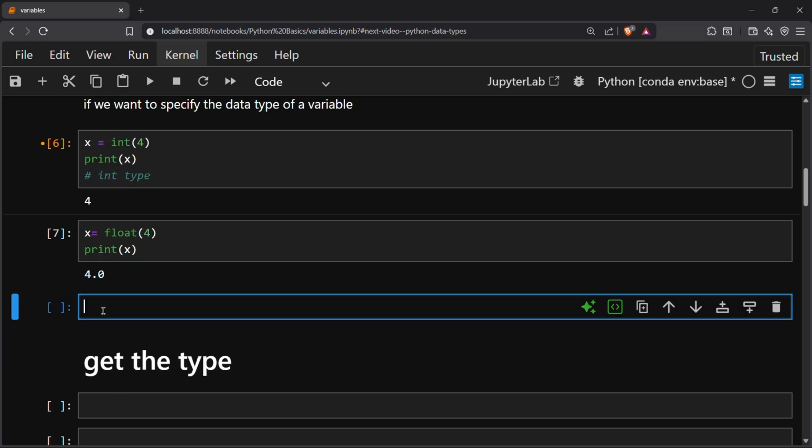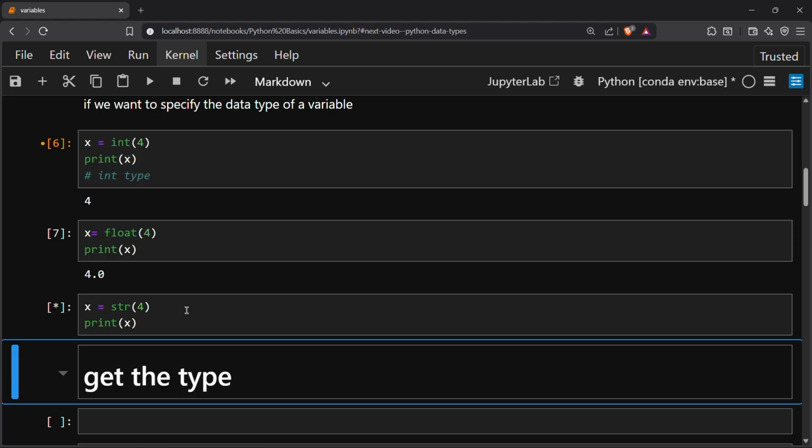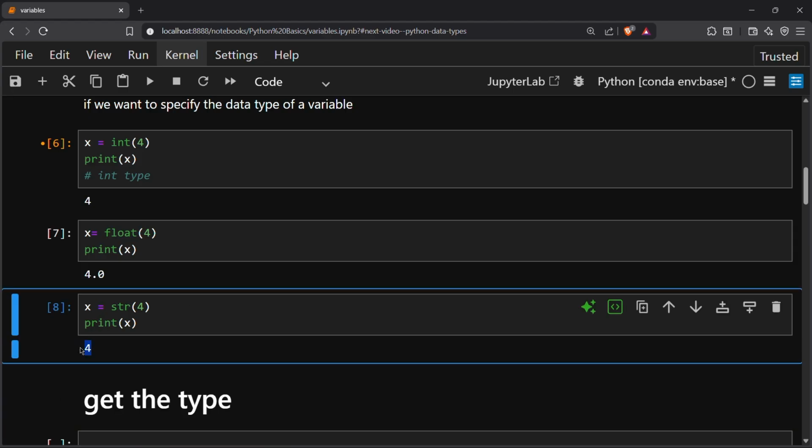Now I can assign the same variable in the form of a string, str of 4, and the output will be 4 as a string. Print x. So you can see this is of type string here.